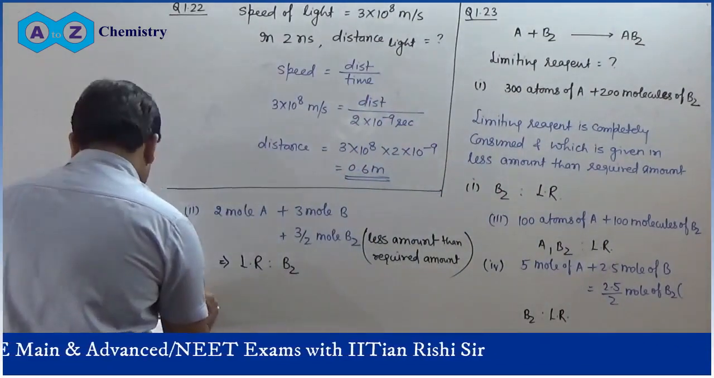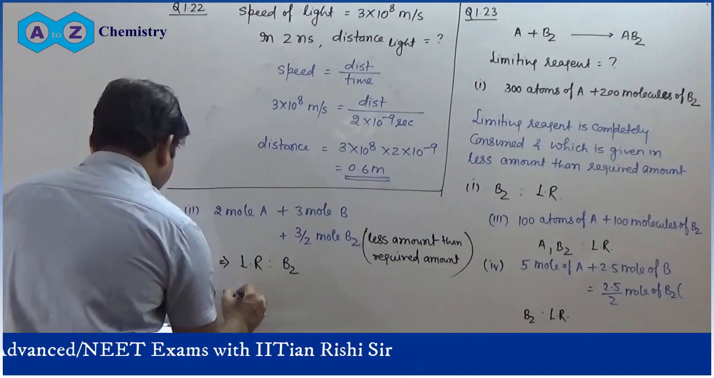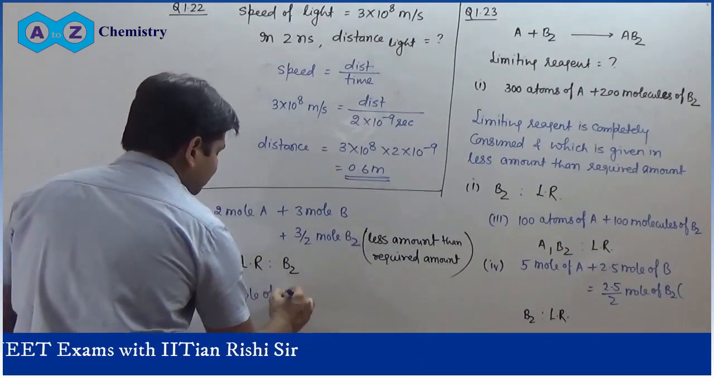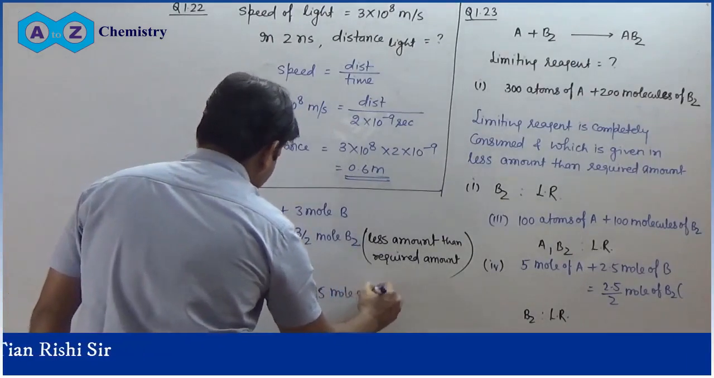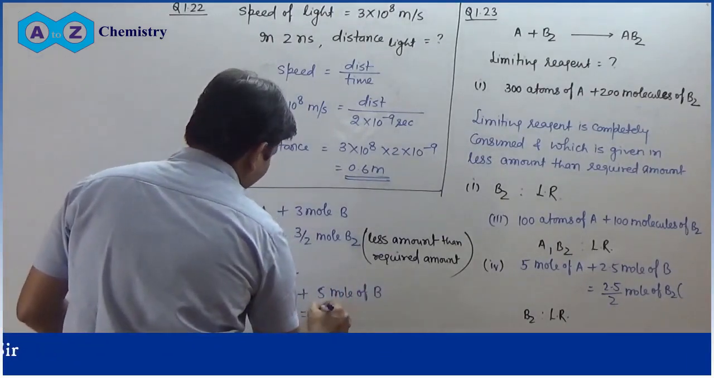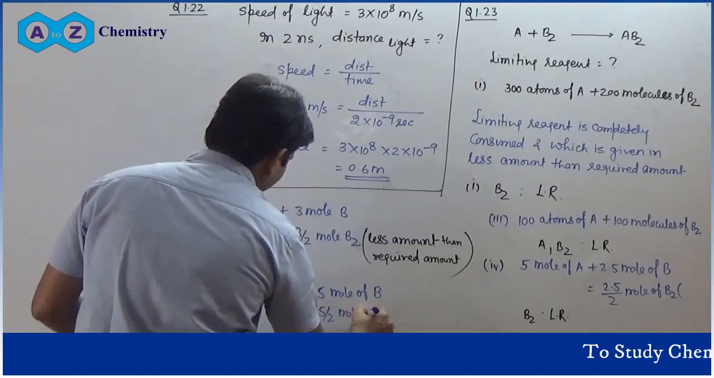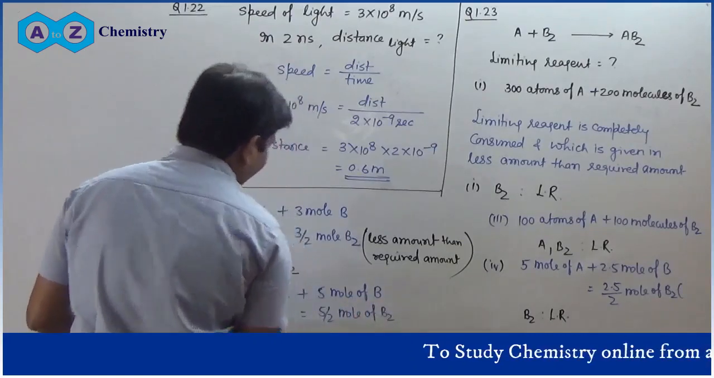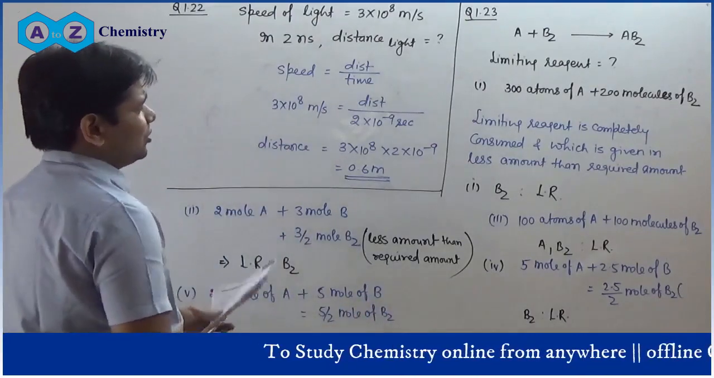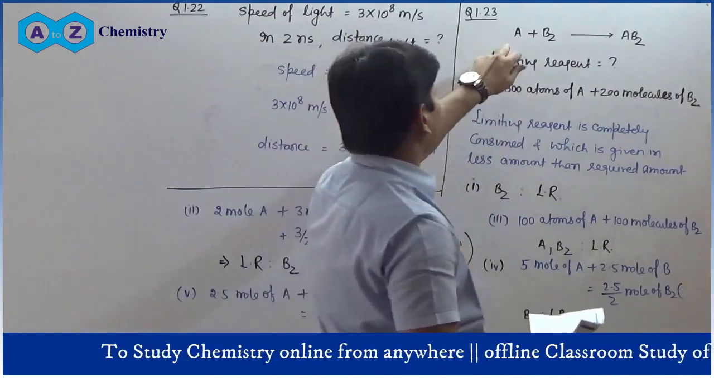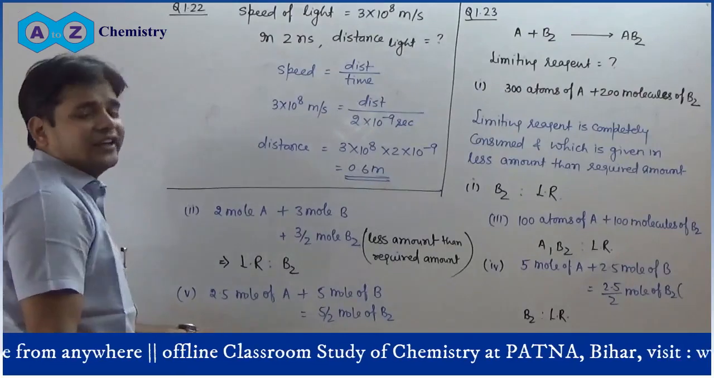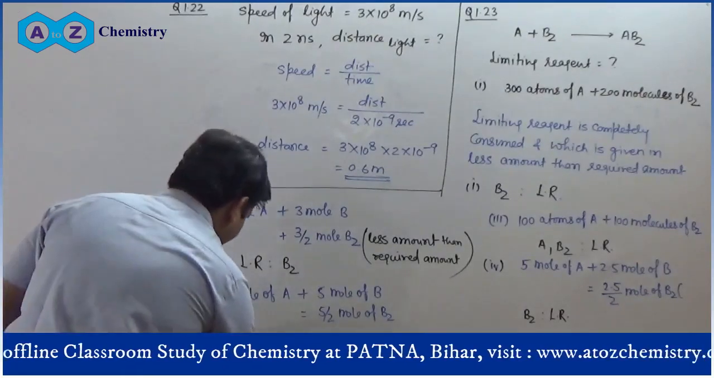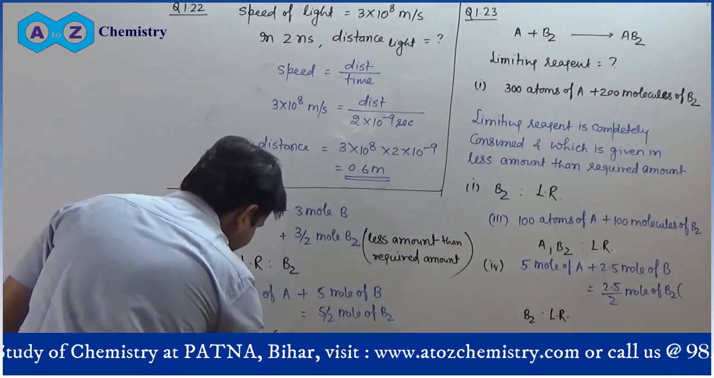Question number 5 is 2.5 mole of A plus 5 mole of B. 5 mole of B means 5/2 mole of B2. Means both are given in equal amount, and you are simply seeing that 1 mole of A reacts with 1 mole of B2. So 2.5 mole of A reacts with 2.5 mole of B2. So A and B2 both are limiting reagents.